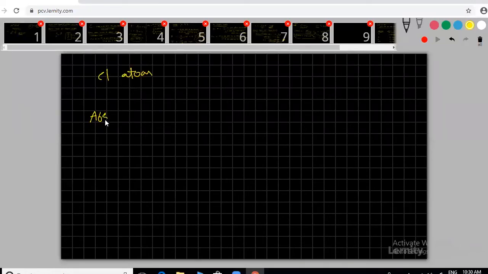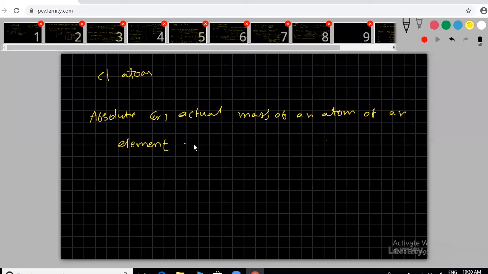It's the absolute or actual mass of an atom of an element. These are terminology only, okay? Terminology, but how to solve, you know that one.